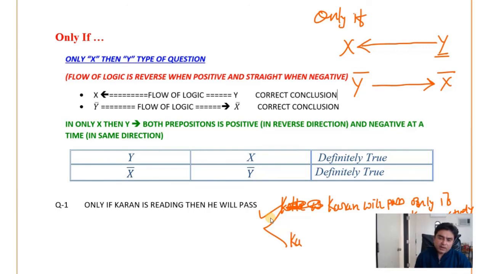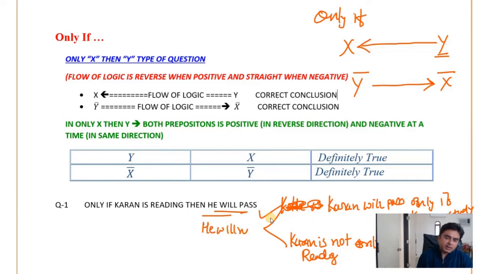Or you can say, let's say Y bar is he will not pass, and X bar is Karan is not reading.